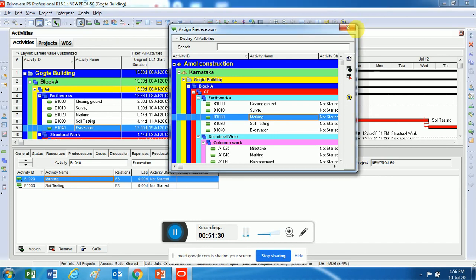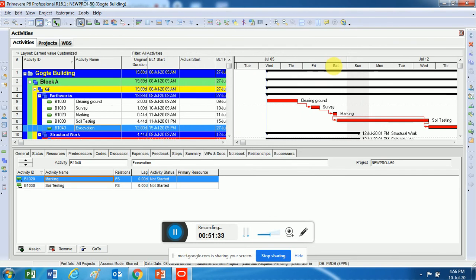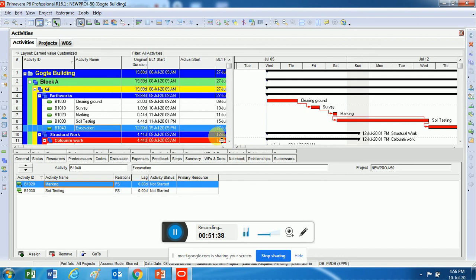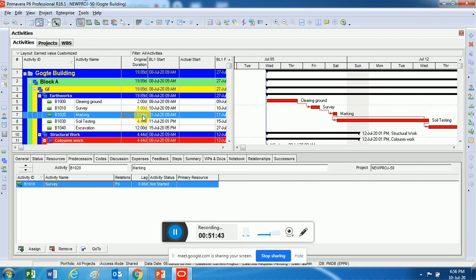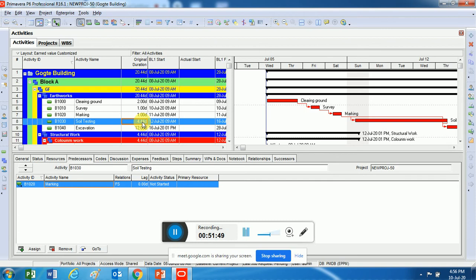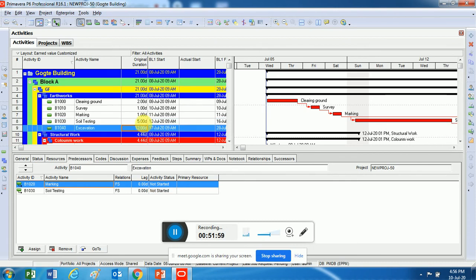So you can see here, things have changed. My duration has changed. In fact, I did not give proper durations here. I'll try to do that. I'll say marking is a one day activity, soil testing anyway is only a one day activity, but it can take 8 days or 4 days, 6 days, based upon where the geotechnical reports have to come from and all those things. And excavation, whatever the quantity. So now based upon that, it is telling me that it's a 21 days activity.